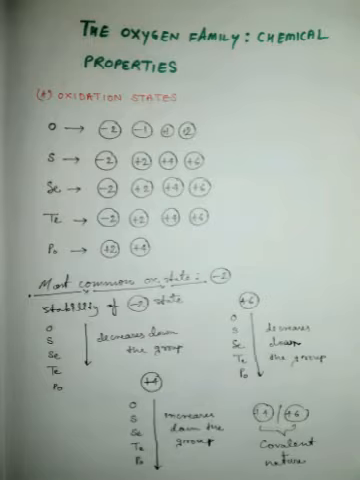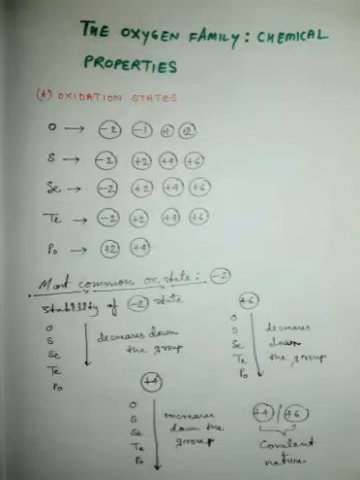Okay. And if we talk about the stability of these states, for -2 the stability decreases down the group. For +6, it also decreases down the group, and for the +4 state it increases down the group. If the compound is showing a +4 or +6 state for these elements, that means these elements are covalent in nature.